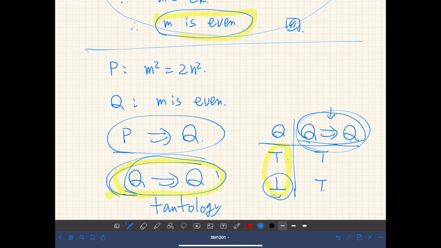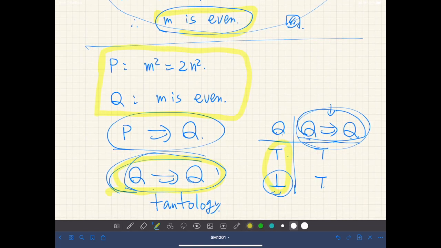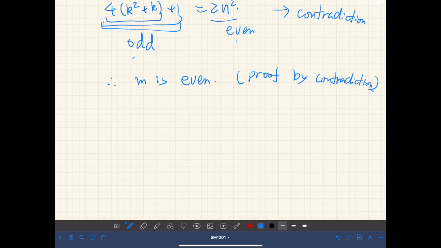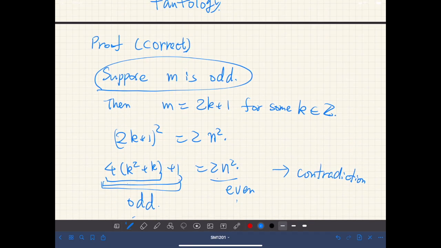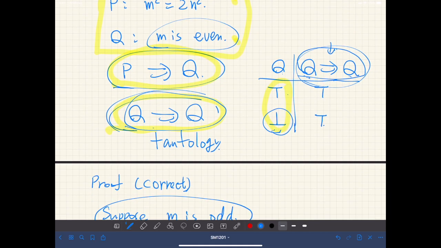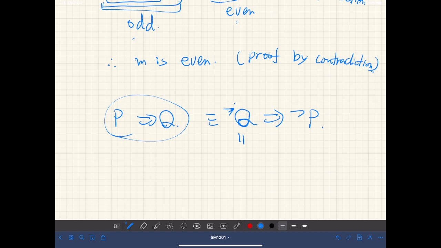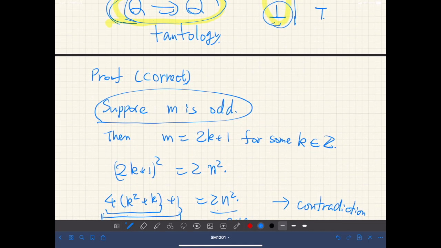If we define propositions Q and P as this, what we want to prove is this: if P then Q. However, this proposition is equivalent to its contrapositive: not Q, then not P. Not Q in this case means m is not even, so this means m is odd. That is actually the assumption we made in the beginning of this proof.